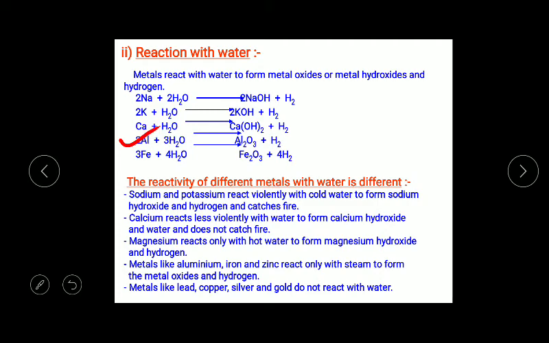Here aluminium and iron are given. When aluminium reacts with water, here the water is steam, in vapor form. It will form aluminium oxide plus hydrogen gas. In the case of iron, it will form iron oxide and hydrogen gas. And there are some metals which don't react with any form of water, neither cold water, nor hot water, nor steam. Metals like lead, copper, silver and gold don't react with water.